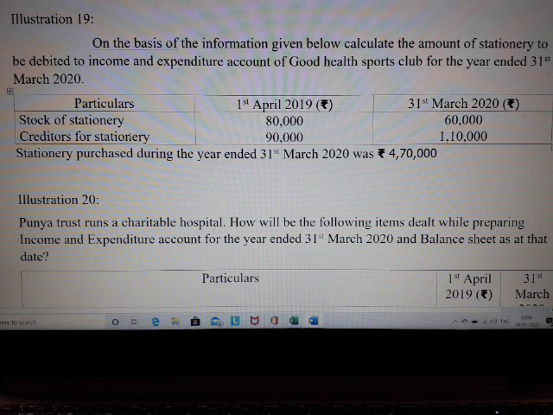You have been given stock of stationery. Stock means there are only two different types of stock. One is your opening stock and the other one is your closing stock. So stock of stationery, opening stock value is 80,000, whereas the closing stock value is 60,000.